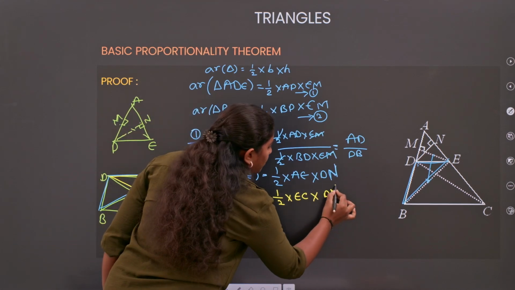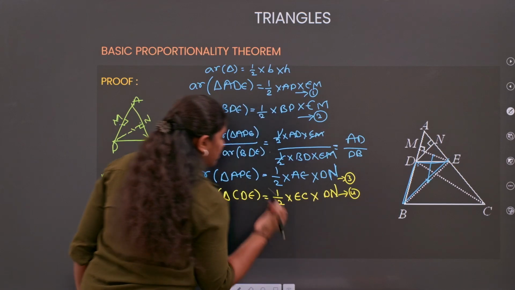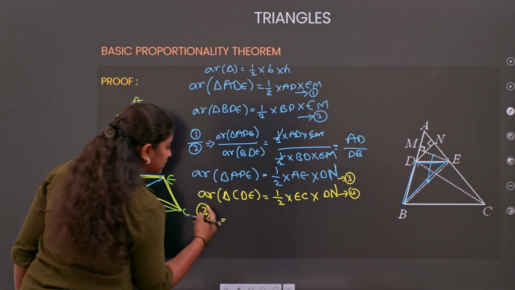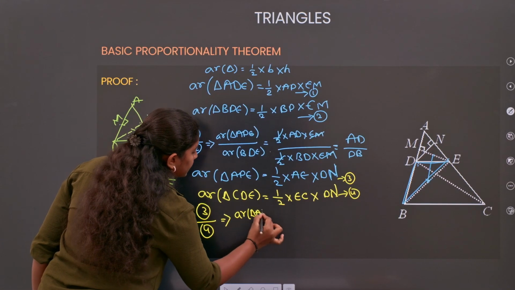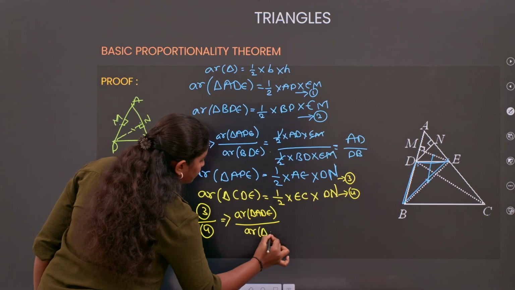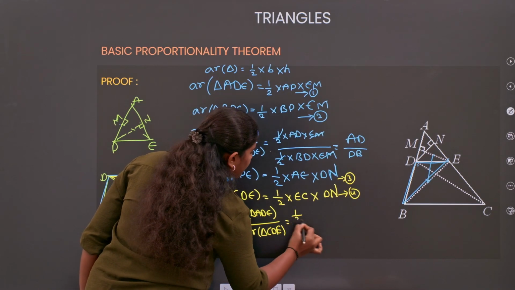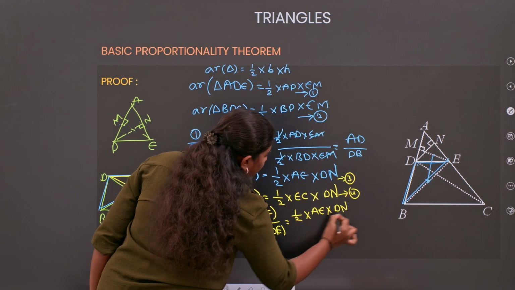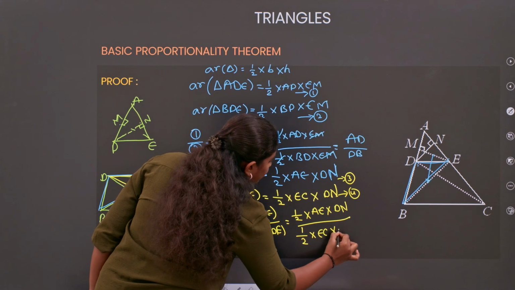Fine. Now this is my equation 3 and this is my equation 4. So what about 3 divided by 4? Equation 3 divided by equation 4 will give you area of triangle ADE by area of triangle CDE, which equals half into AE into DN by half into EC into DN.